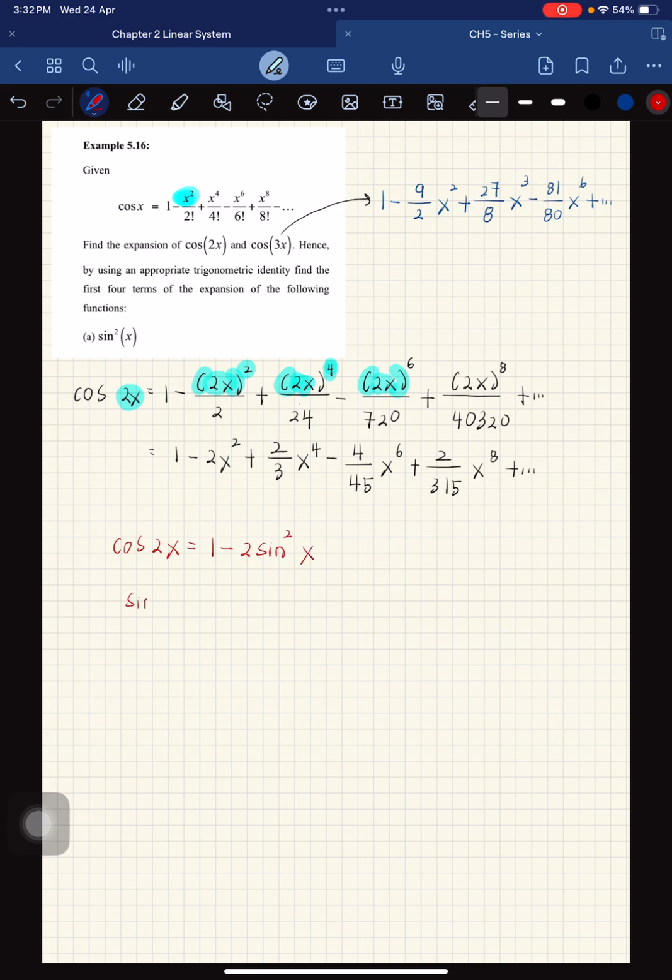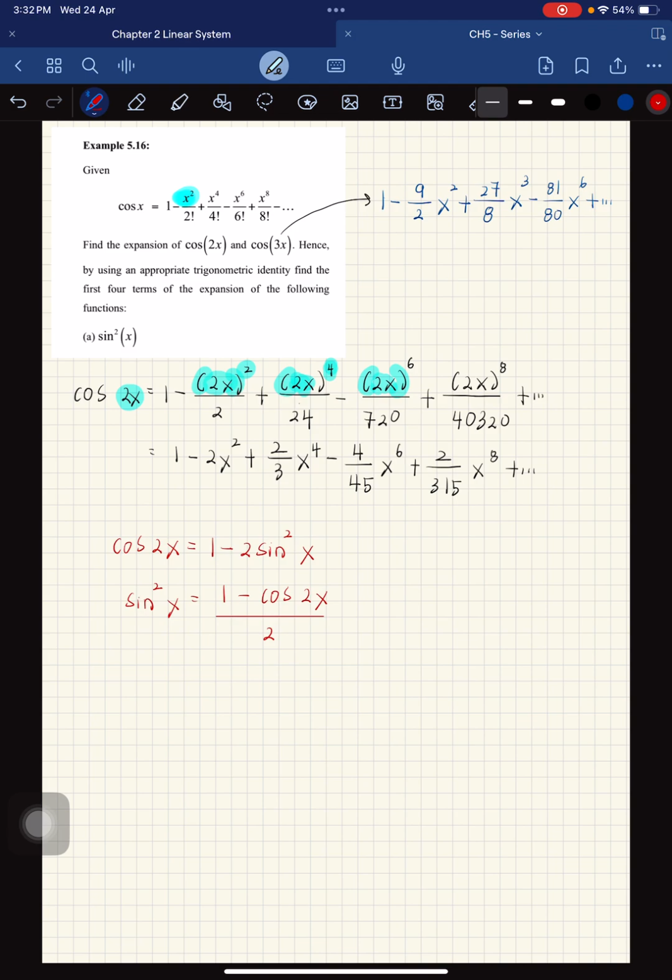So sine squared x is equal to 1 minus cos 2x over 2. We move cos 2x and then move the 1, so 1 minus cos 2x over 2. Yep, so this is the answer.